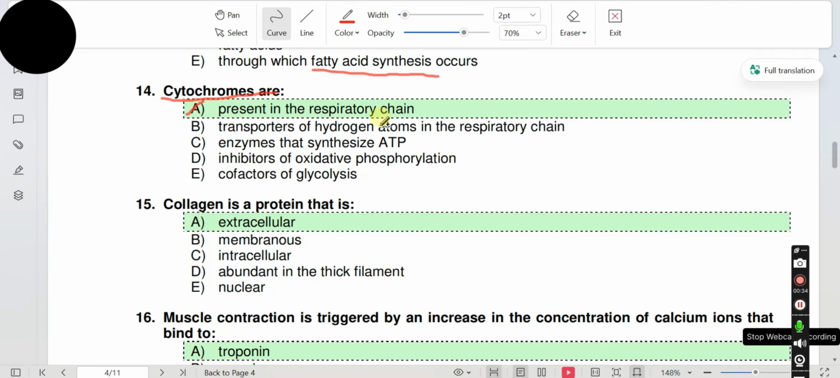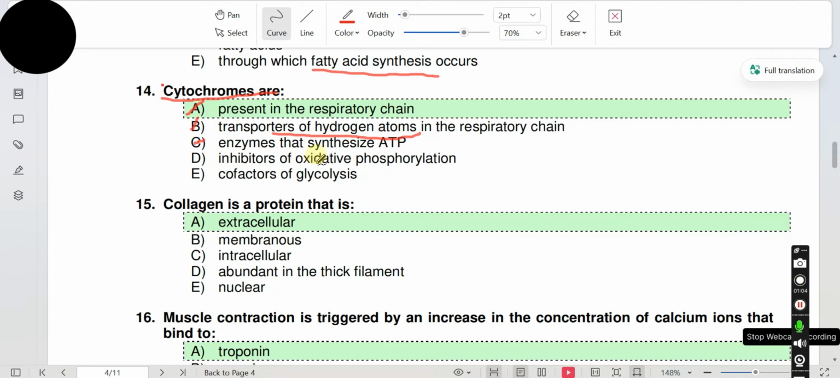Option B, transporters of hydrogen atoms in the respiratory chain. Cytochromes transport electrons, not the whole hydrogen atoms. Option C, enzymes that synthesize ATP. ATP is synthesized by ATP synthase enzyme, not by the cytochromes. So B and C can't be the answers.